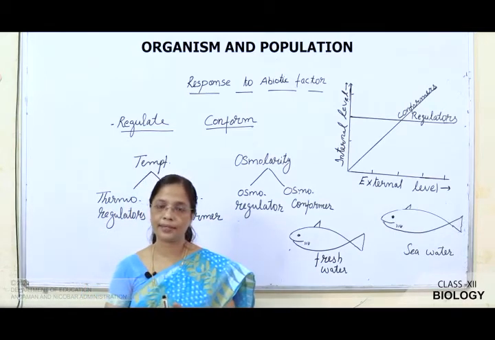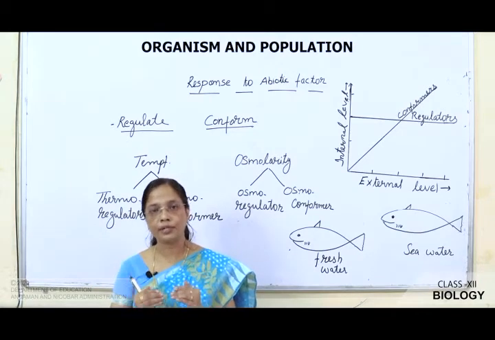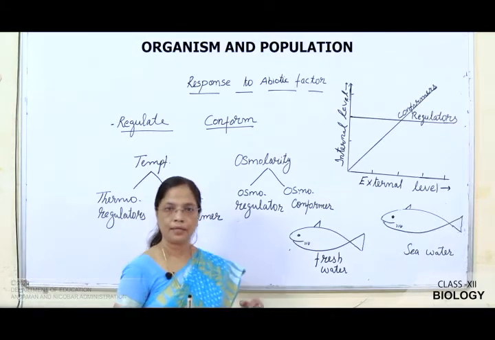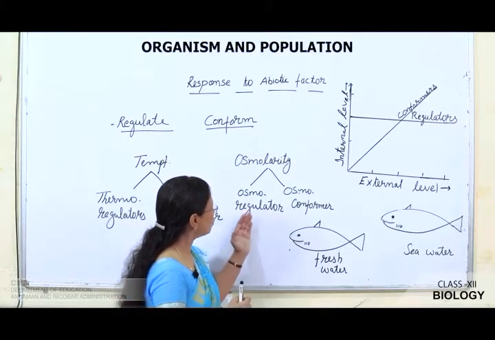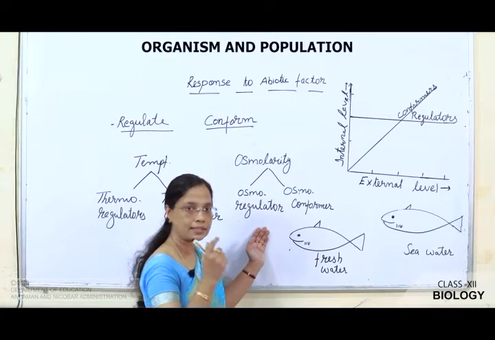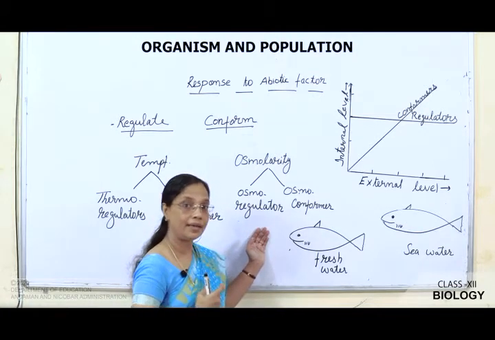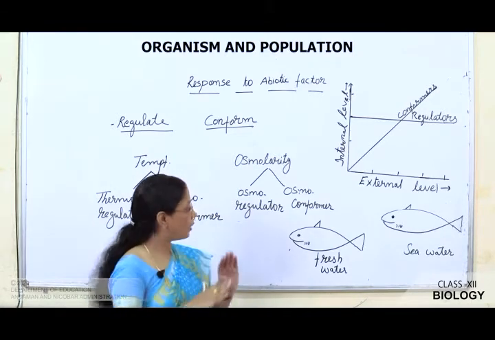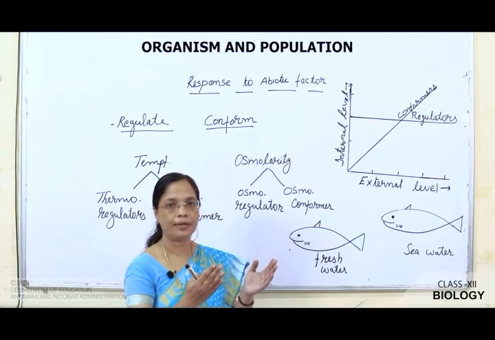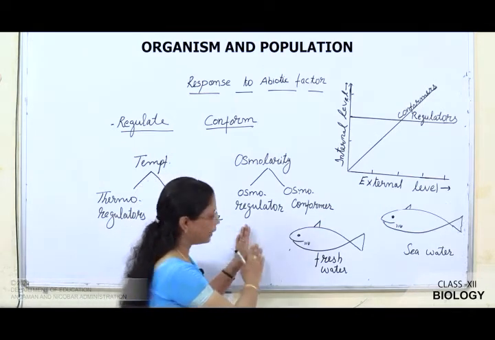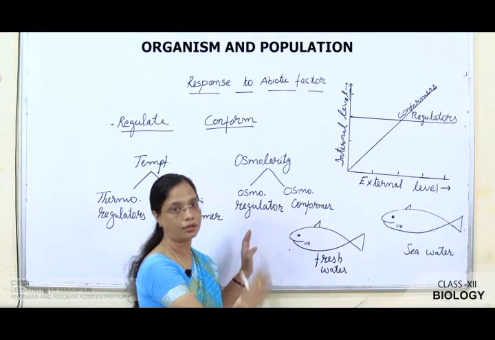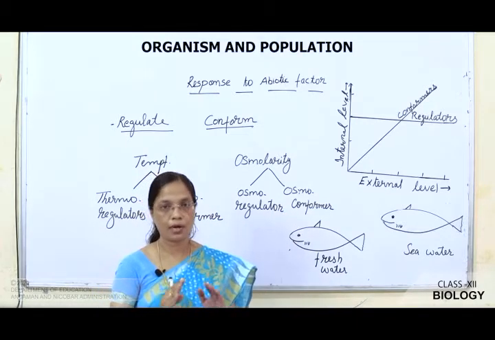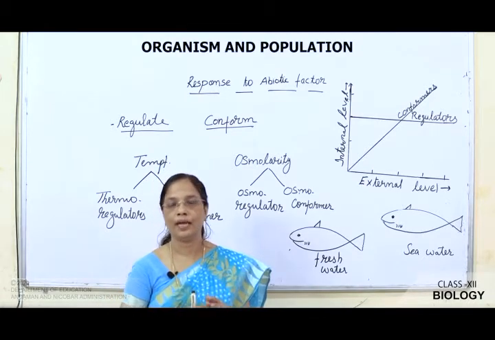What is osmolarity? That is the ionic and water concentration present inside the body. Now we will see osmolarity. Here again, osmoregulators are some organisms that can maintain their body ionic concentration. They do not adjust with the environmental condition. So, they are able to maintain a constant ionic concentration, but it is not the case with osmoconformers. Osmoconformers adjust with the environmental condition.